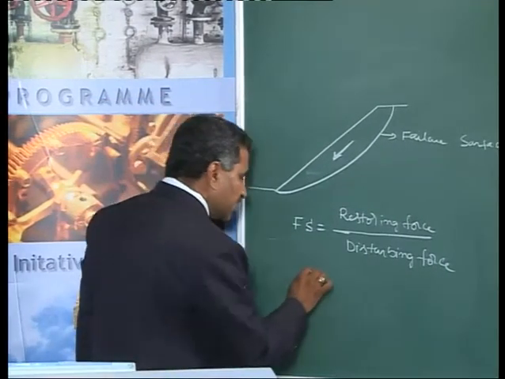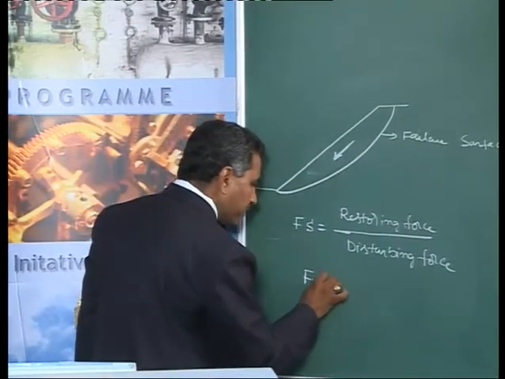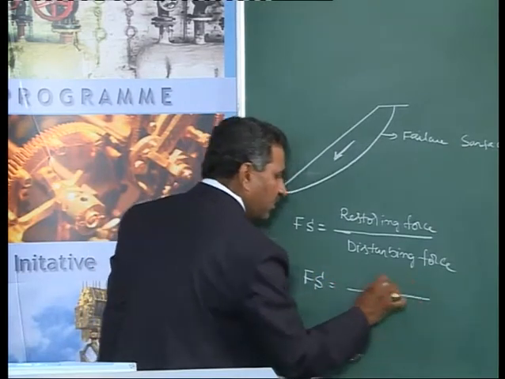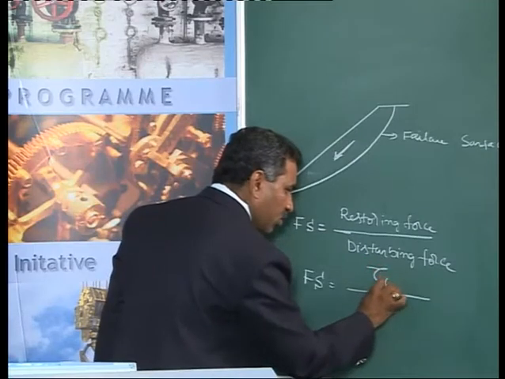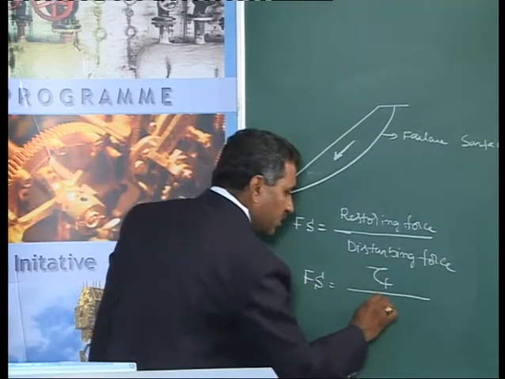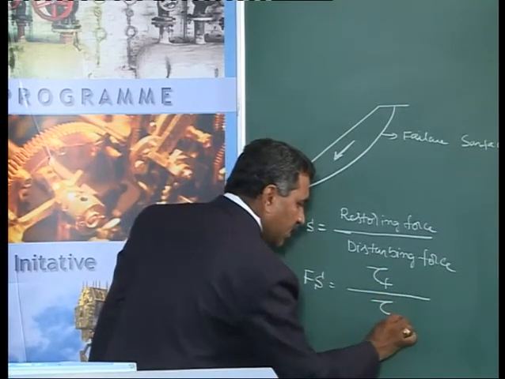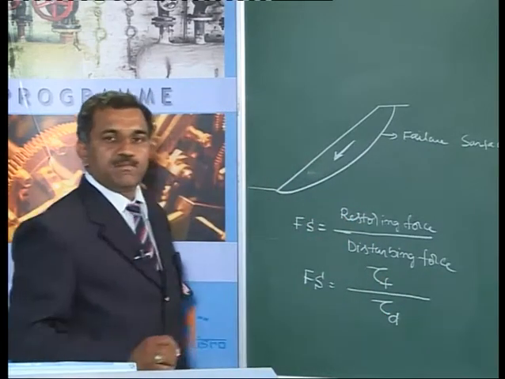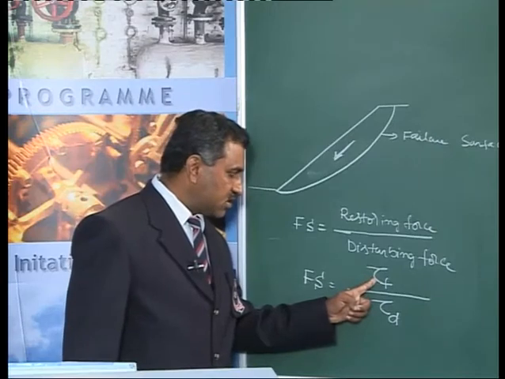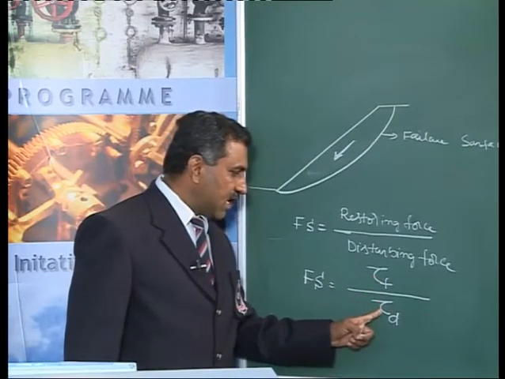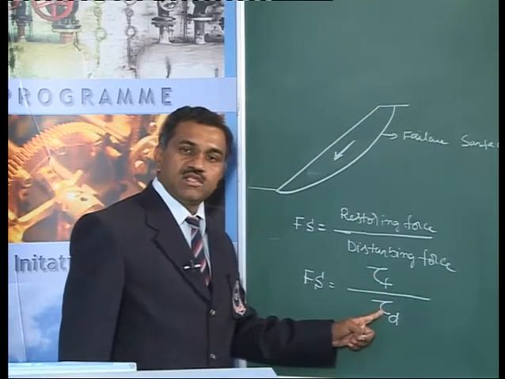I can also define this factor of safety as the ratio of the average shear strength available, τf, to the developed shear stress, τd. It can be defined as a ratio of the average shear strength to the average shear stress developed within the slope.